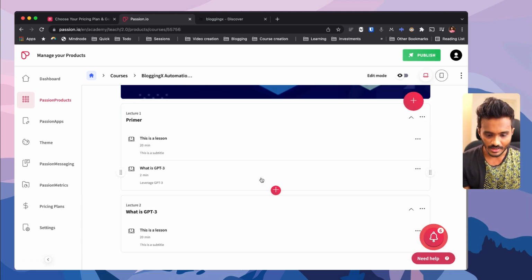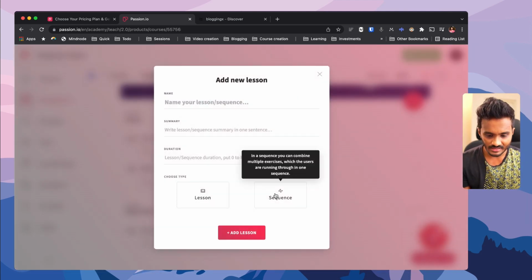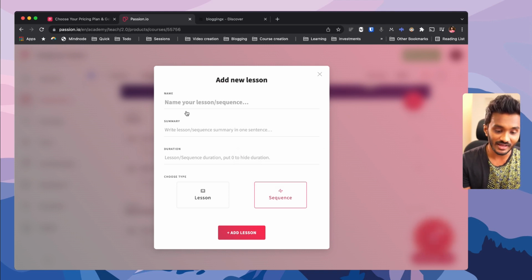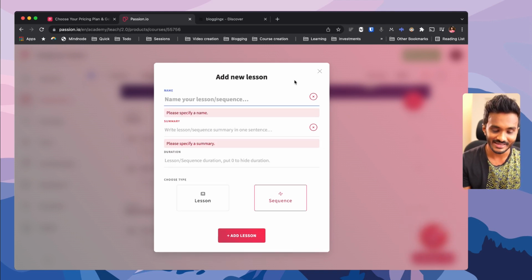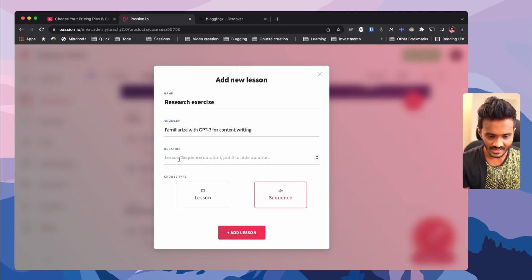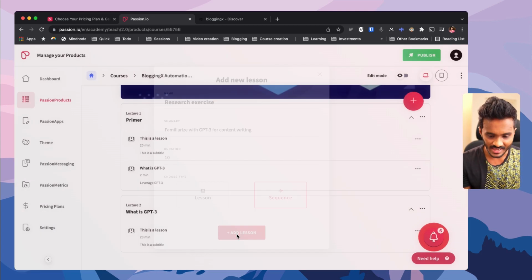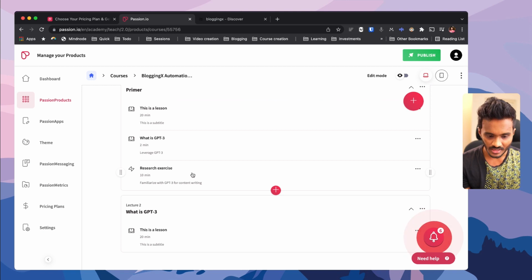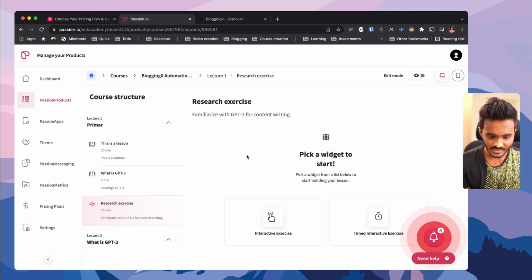Let me go back, and here I can create a new sequence. Right here in the sequence, I can combine multiple exercises to encourage proactive learning. Okay, so that's what it does. Research exercise, and I can just name it GPT-3 for content writing, and duration would be 10 minutes, and add a lesson. There you go. And here I can just click on this and create my research exercise.